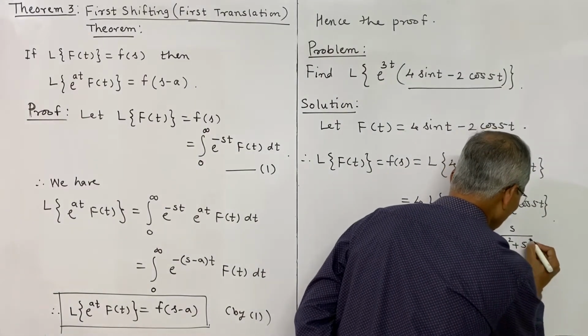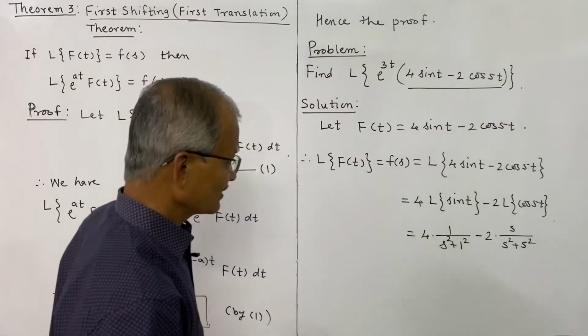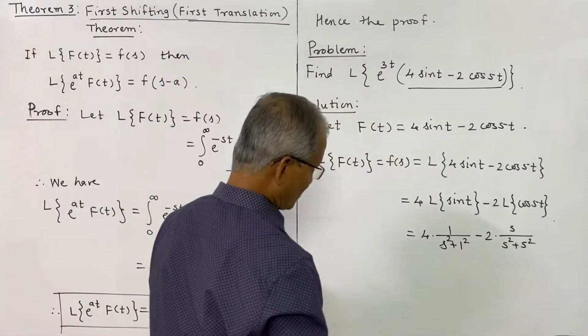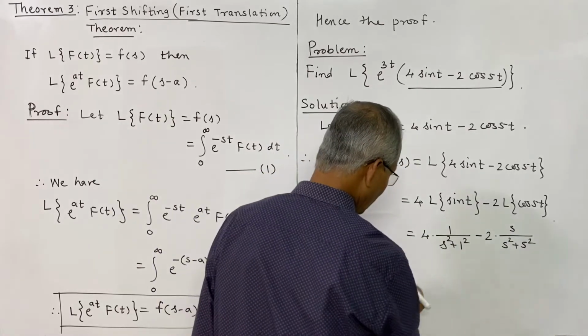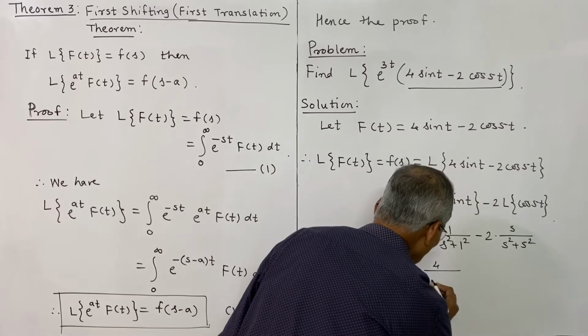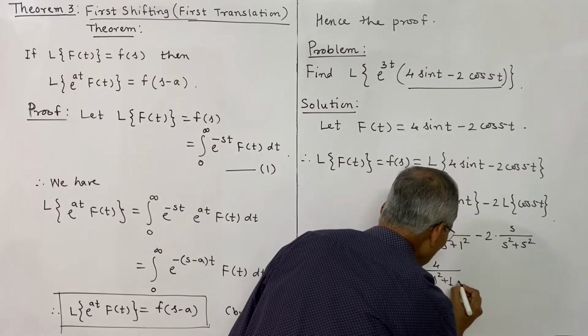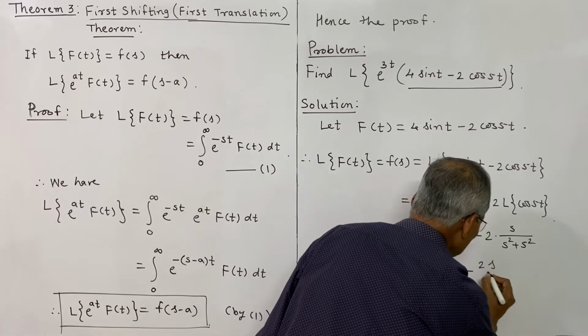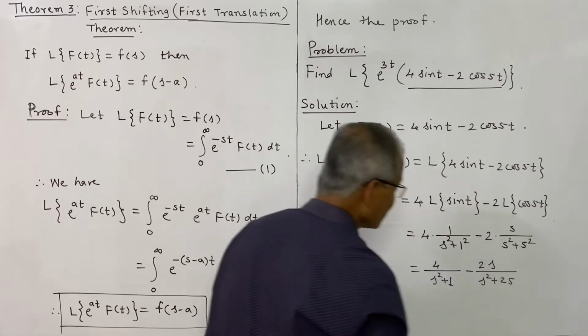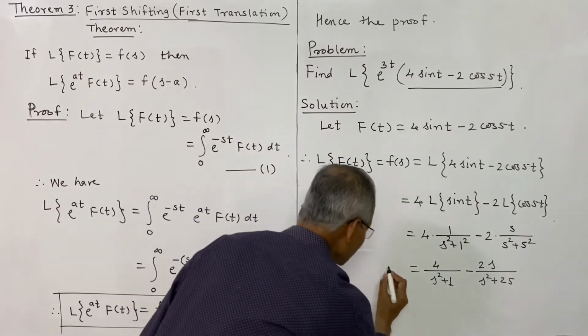A is 5 here, 5 square. So this is F of s, or we can simplify this and write it as 4 divided by s square plus 1 minus 2s divided by s square plus 25. So this is F of s.